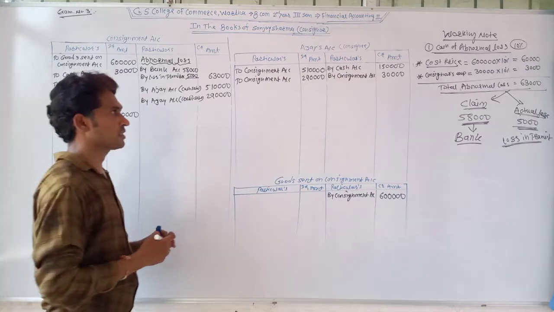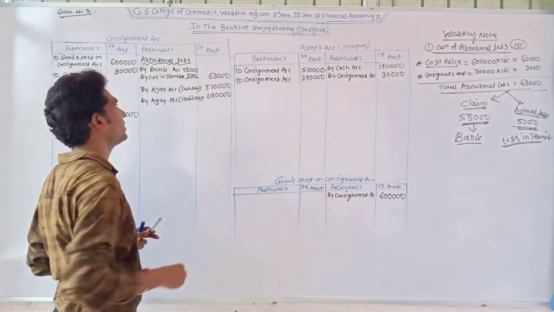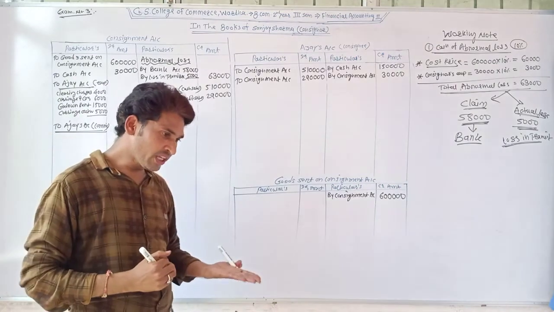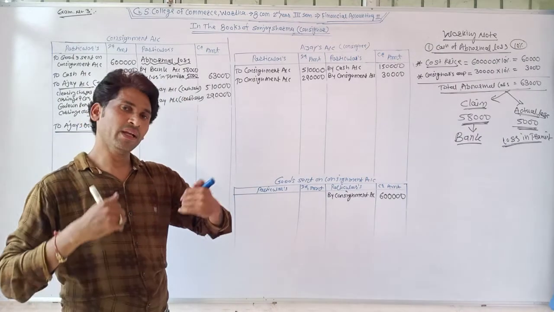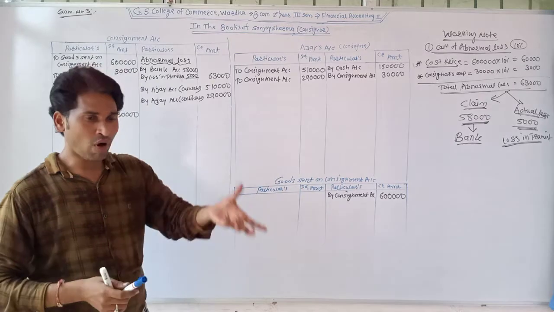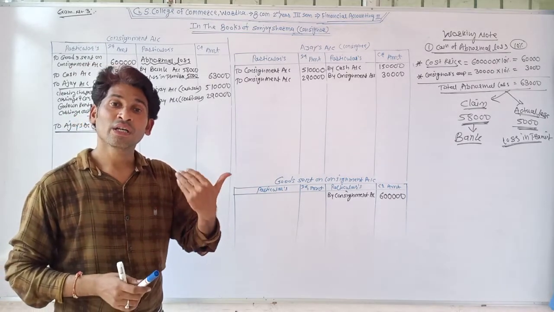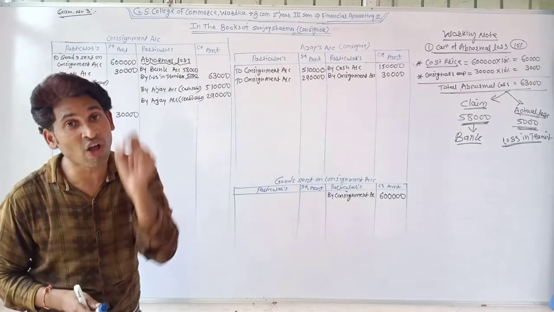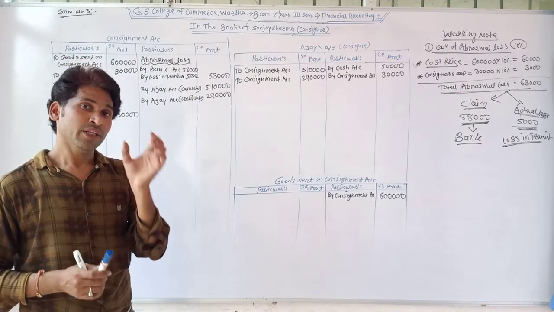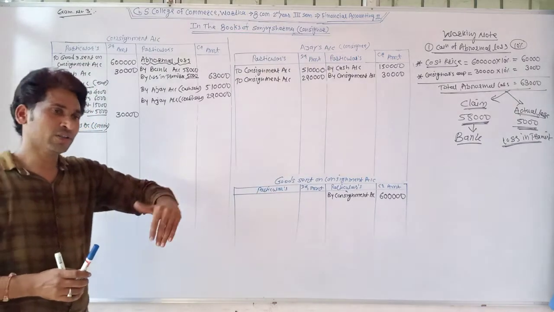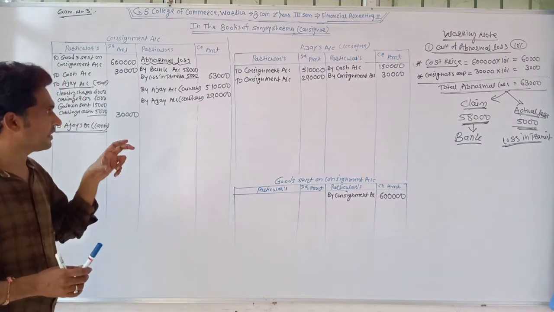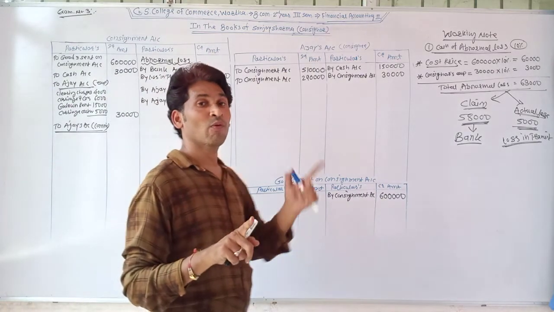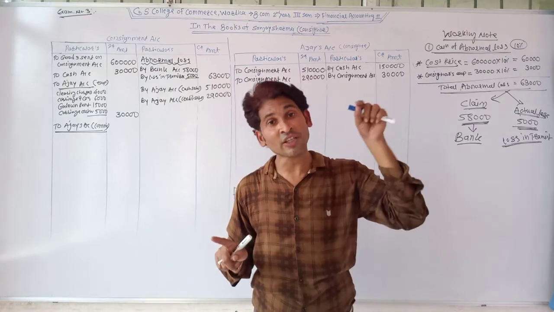The total sales made by the consignee is rupees 8 lakh. Now the normal commission and Del Credere commission you can calculate at one time, because both commissions are charged on gross sales. Del Credere commission is 1% on gross sales. If it is not given on gross sales, then we calculate the Del Credere commission on credit sales. But in this example, they have given the information of 1% Del Credere commission on gross sales.